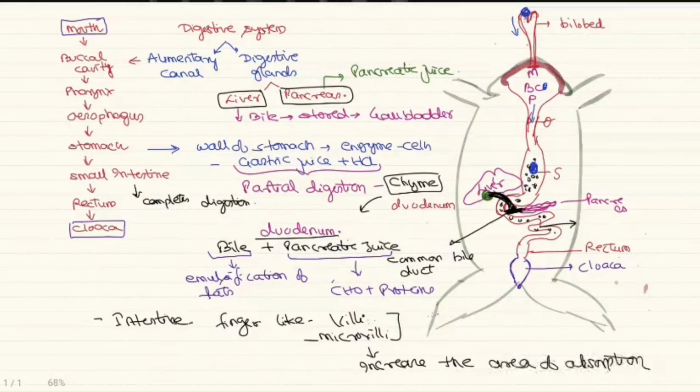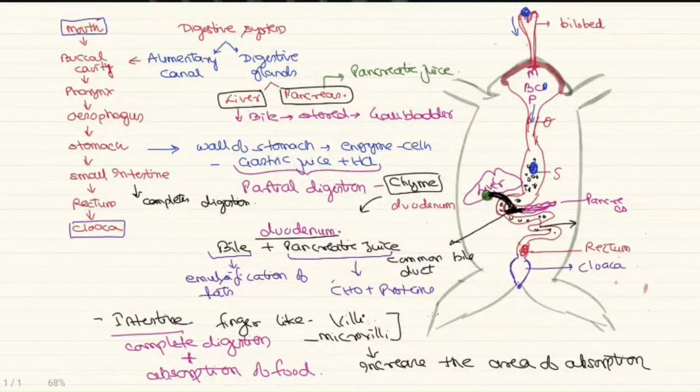So we can say that the small intestine mainly help in complete digestion as well as absorption of the nutrients. After the food is digested, the undigested waste is accumulating in the rectum and which is thrown out through the cloaca. So the rectum consists of the undigested waste materials. And this is thrown out of the cloaca.